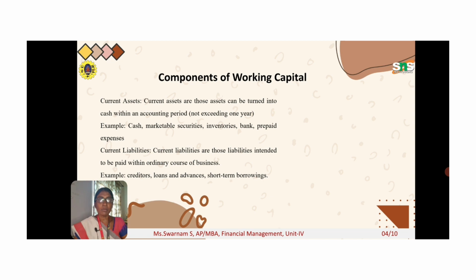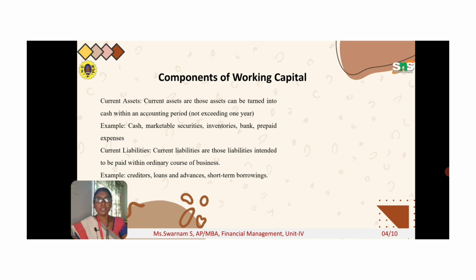When we talk about the components of working capital, we can classify the components into current assets and current liabilities. Current assets are the assets which can be easily converted into cash, not exceeding 1 year. That is what current assets are. When we talk about current assets, the liquidity position of that asset would always be stronger. So cash, inventories, bank, prepaid expenses, all these categories come under current assets.